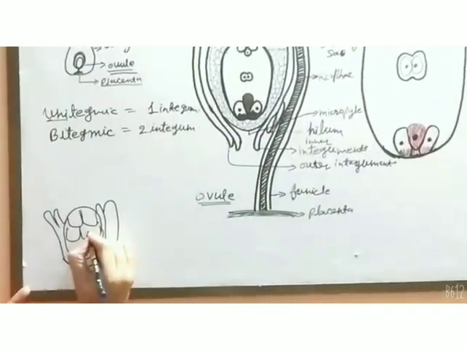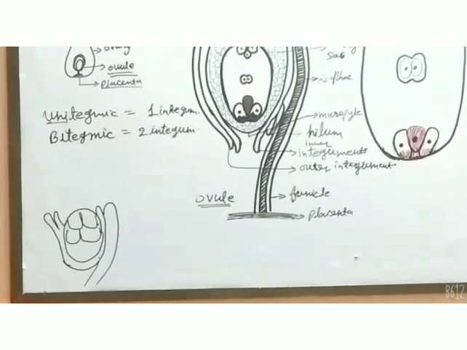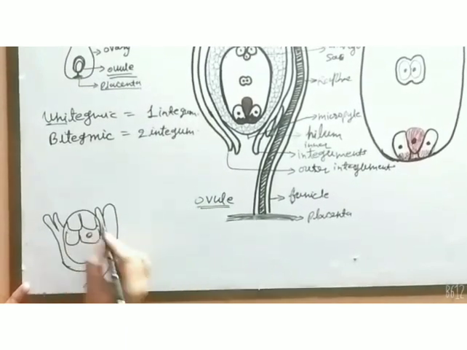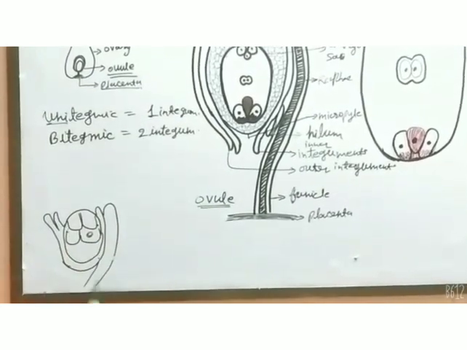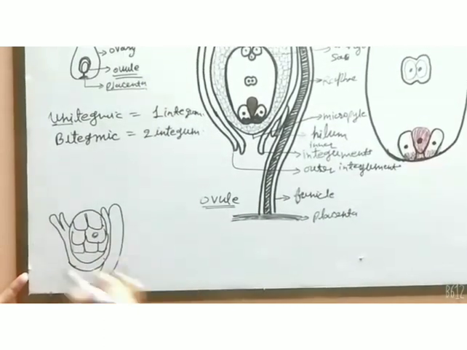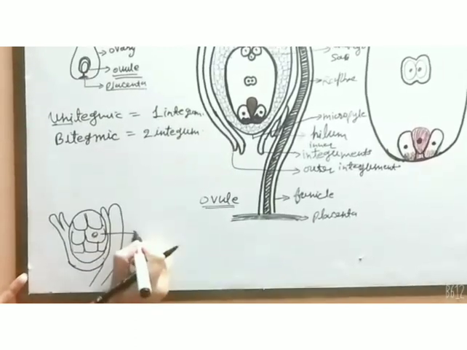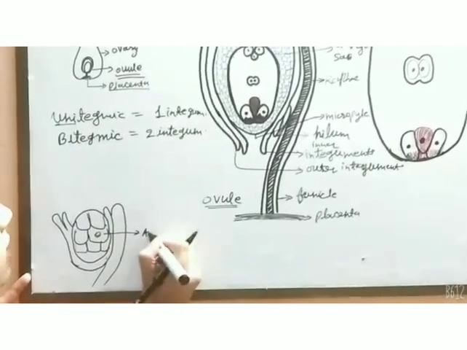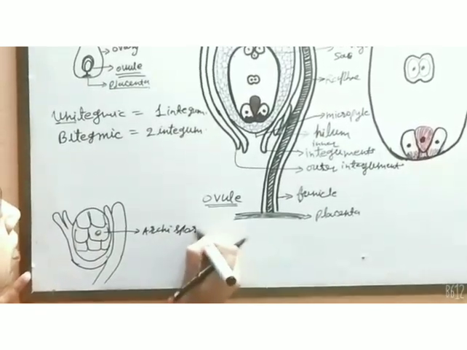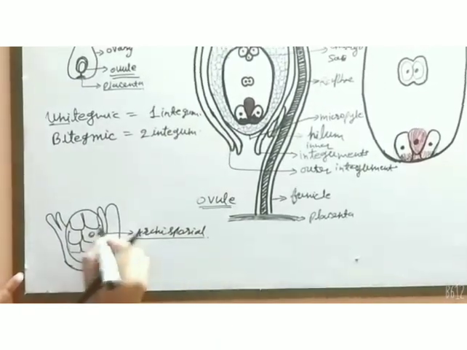It becomes mature and very prominent, and it has dense cytoplasm and a prominent nucleus. All these cells are the same, but one cell among these becomes very specific. This cell is called the archesporial cell. This is the sporogenous tissue.